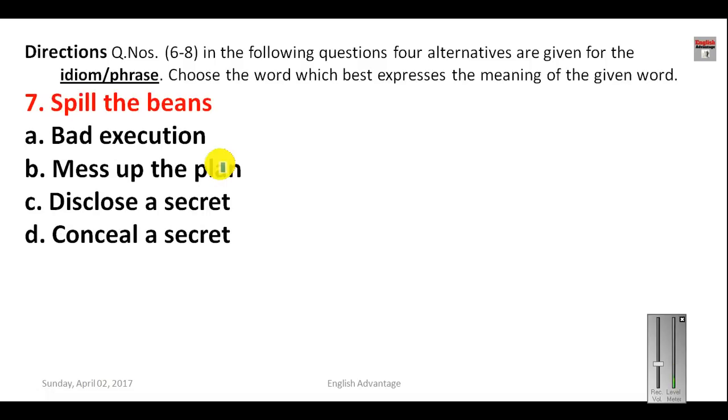Question number 7, spill the beans. Four options are given here: bad execution, mess up the plan, disclose a secret, and conceal a secret. So spill the beans means disclose a secret, or reveal a secret.